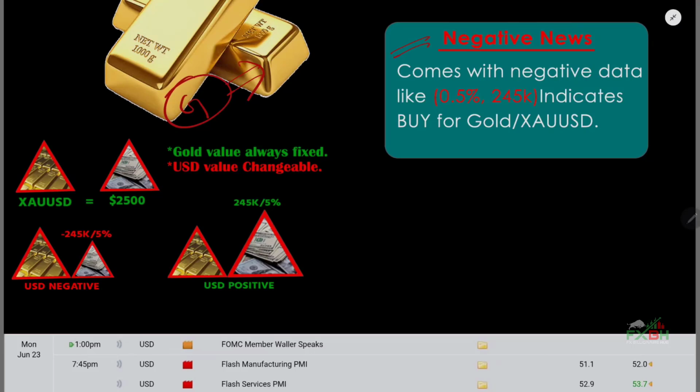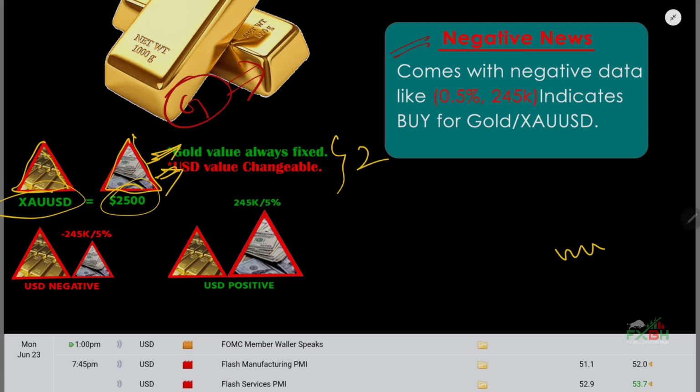Let me explain. As you can see there, there is a triangle of gold and a triangle of USD, and one triangle of gold is equal to 2500 United States dollar triangle. That means gold value is always fixed. You have to keep your concern on these two things. Number one, gold value is always fixed, that means constant, and USD value is always changeable. That means there can be inflation on the United States dollar, but nothing can affect gold. Currency can go up or down. Gold is always constant and currency is variable.